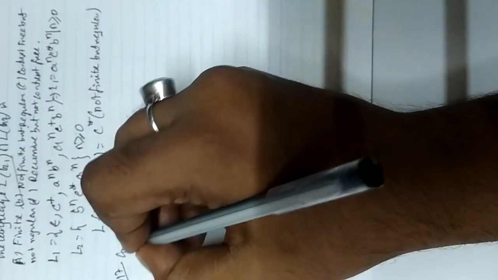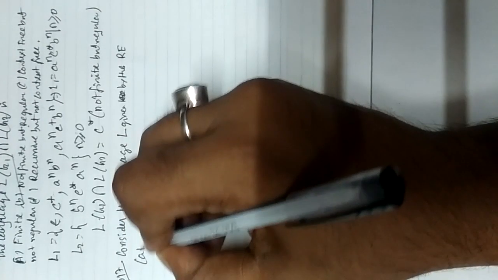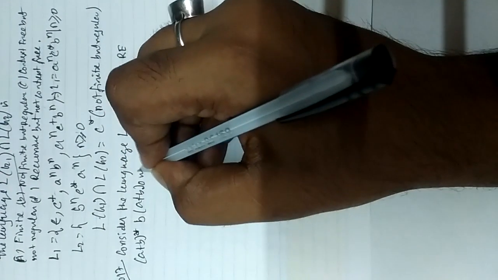It is given: consider the language L given by the regular expression (a+b)*b(a+b) over the alphabet a and b.